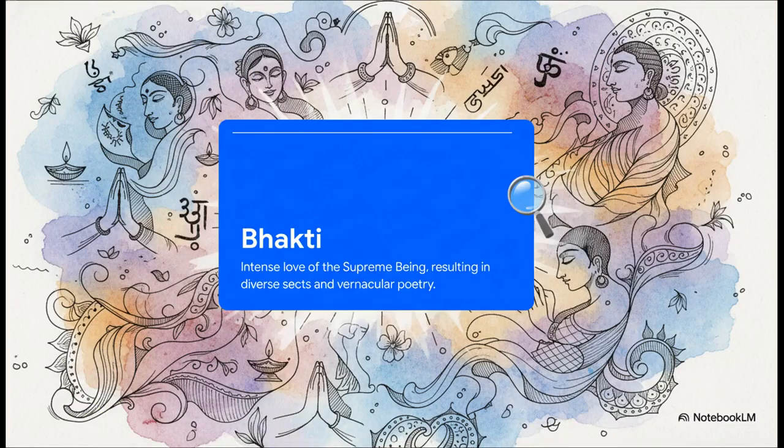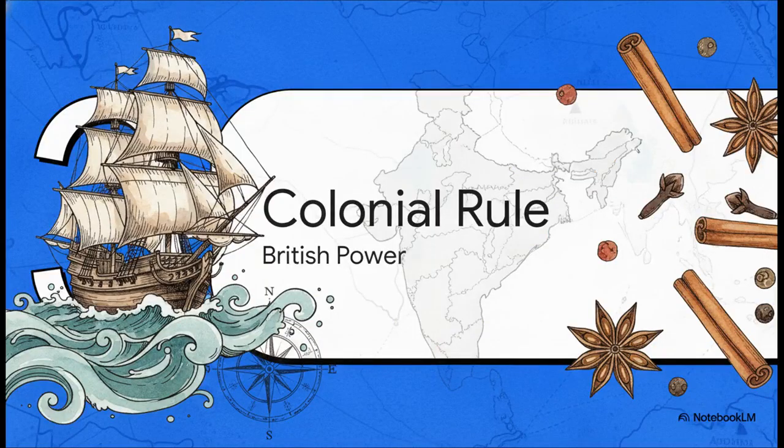But let's zoom in from the empires to the everyday people. While kingdoms were clashing and merging up top, the masses down below were swept up in the Bhakti movement. This was a totally revolutionary, deeply personal approach to religion defined by an intense, direct love for the Supreme Being. It essentially democratized faith. It gave rise to this beautiful, diverse religious synthesis expressed in local vernacular poetry and local sects that touched daily life across the whole subcontinent. And what's wild is that same vernacular poetry is still actively shaping modern Indian music and cultural identity to this day.